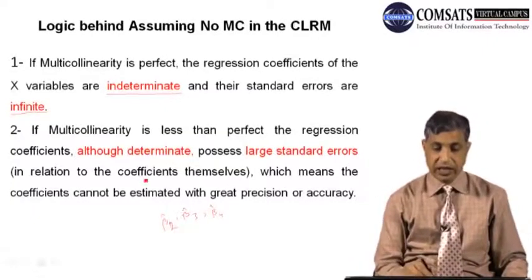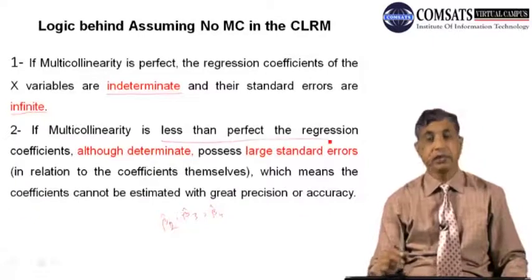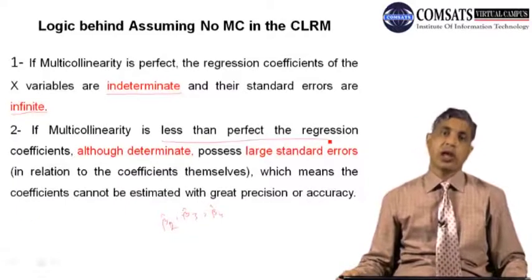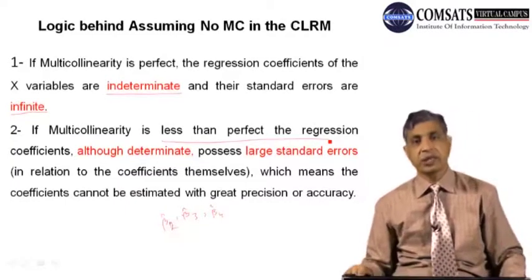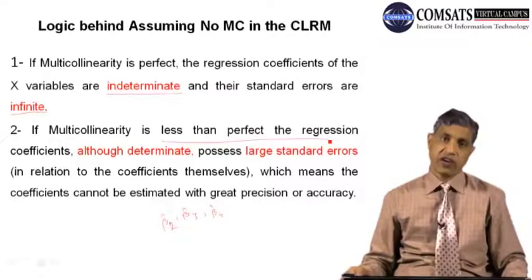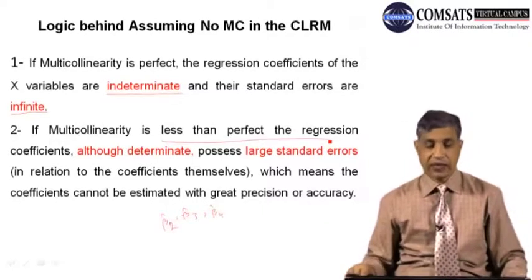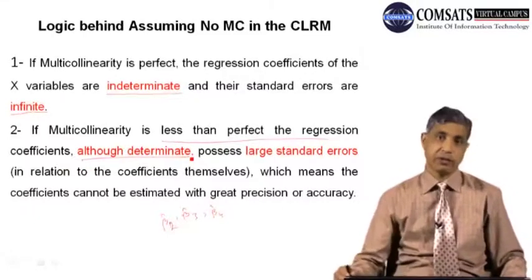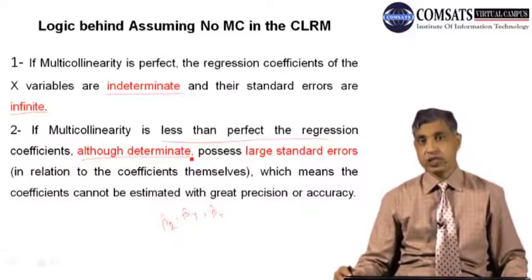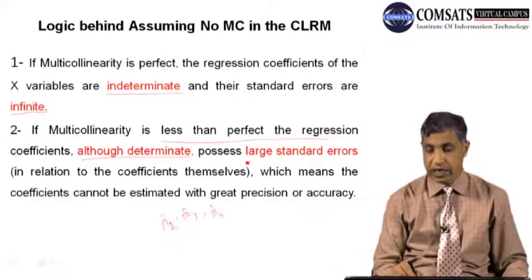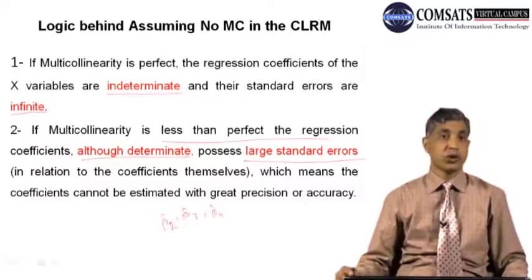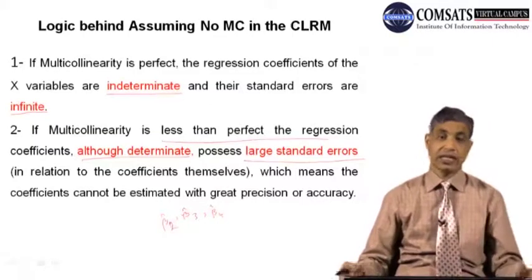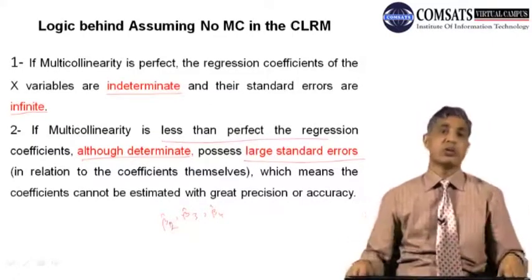But the other case is if multicollinearity is less than perfect, not exactly 100%, but say 80%, 90%, 95%, 99%. If it is less than 1, although you will be able to determine and estimate the parameters, one of the situations is that there will be large standard errors. And you know the standard error is a measure of precision of the parameters, that is, how close they are to the true parameter.